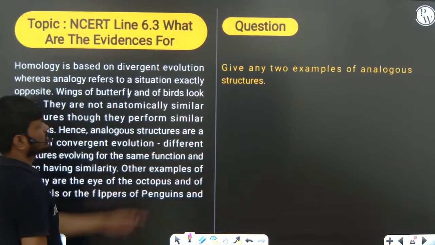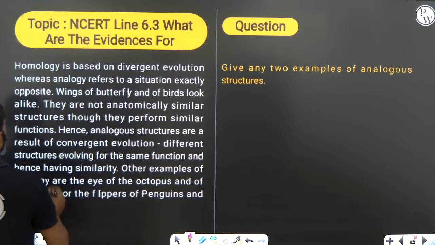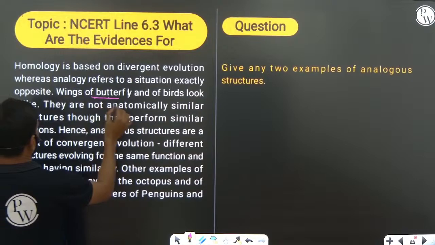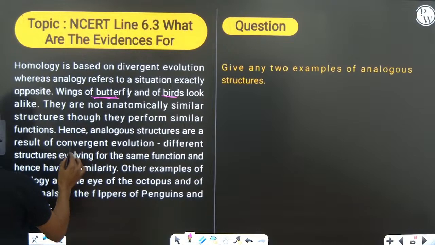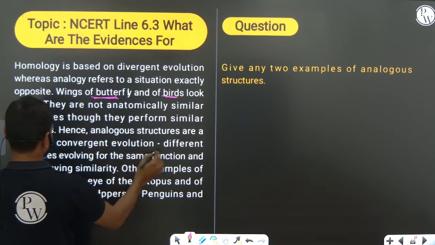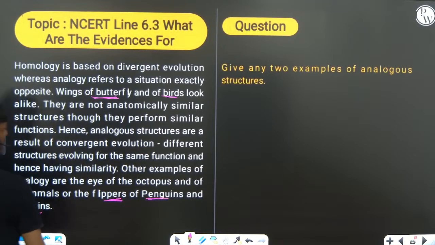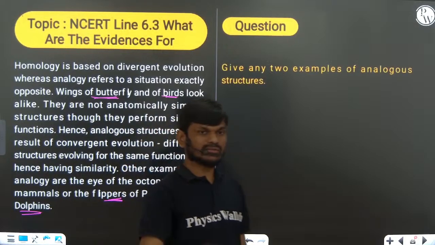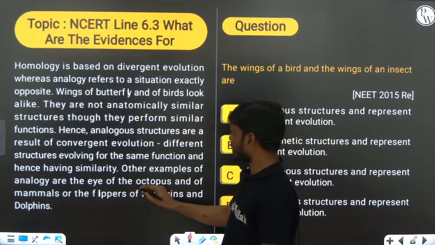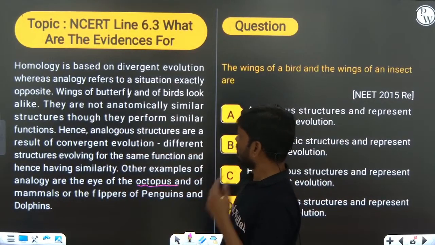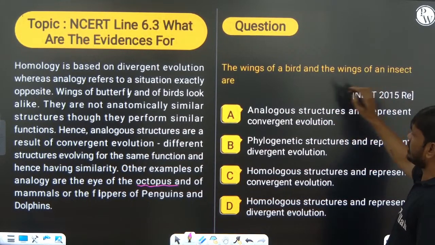Okay, so give any two examples of analogous structures and homologous structures. You can see analogous structures: the wings of a butterfly and of birds, flippers of penguin and dolphin, octopus eye and human eye, wings of a bird and wings of an insect.